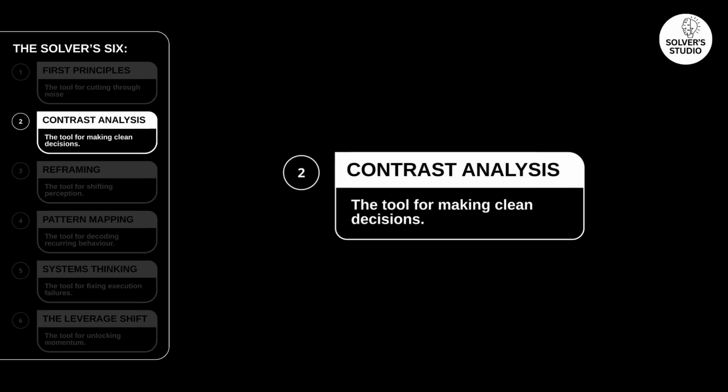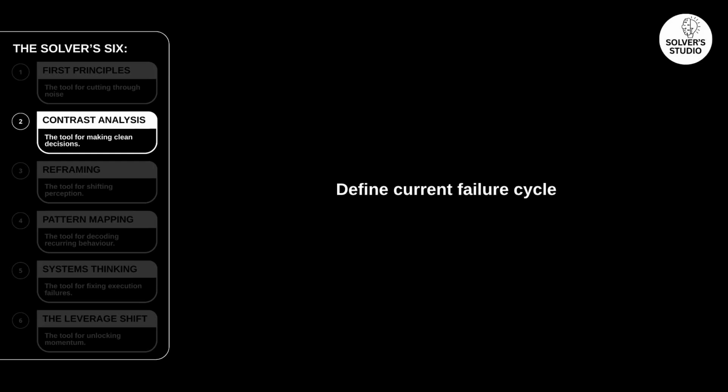Once the contrast becomes visible, the decision changes. First, define the real cost of the restart cycle. The visible failure is one abandoned routine. The actual failure is years of interrupted progress. Map the pattern clearly. High emotional energy starts the system. Energy fades, the structure collapses. That reveals the truth. The habit did not fail from lack of commitment. It failed because it lacked stabilization.